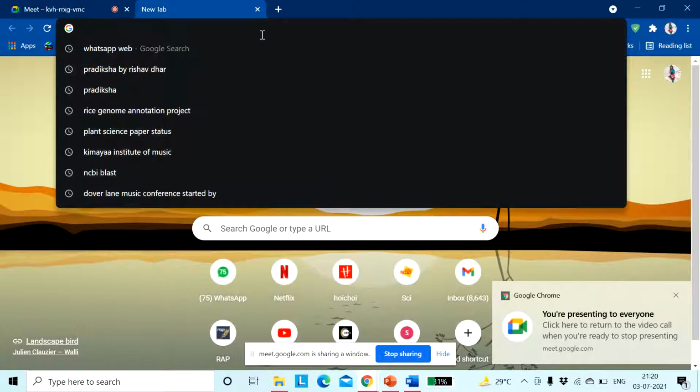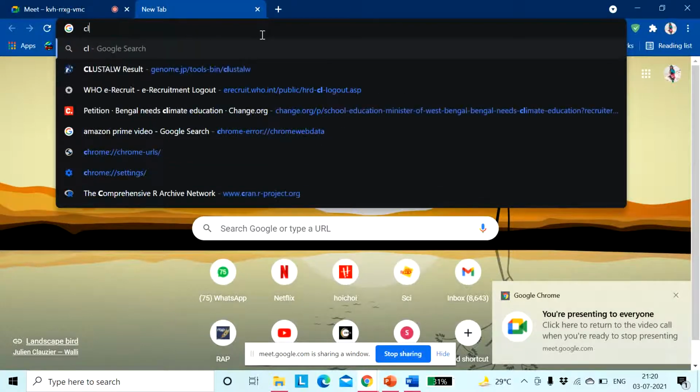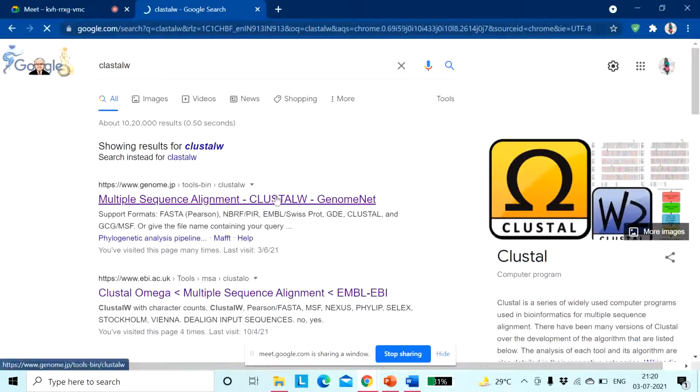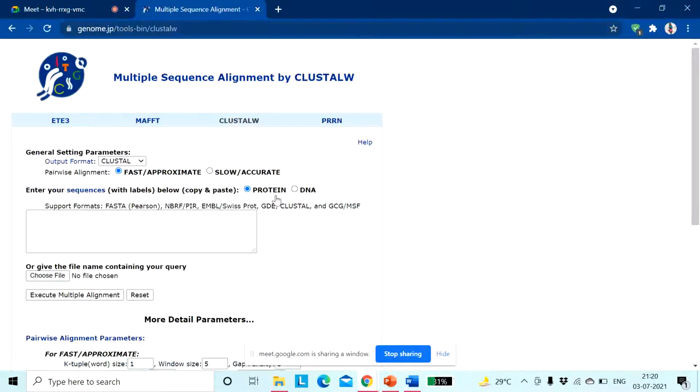I am showing you a particular software which is known as ClustalW. This is an alignment software. Before going into the details of these gaps, here is a small piece of information about ClustalW. I will give you the complete idea in my next class.